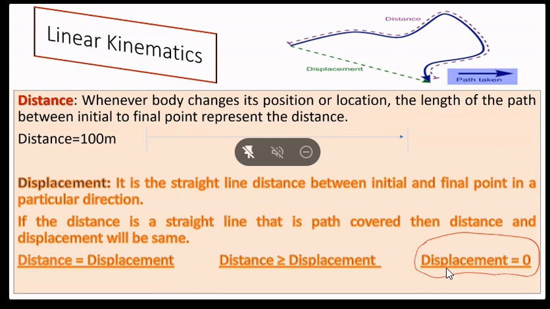Hari, do you know the situation over here when this will happen? Sir, please tell displacement once more. Hari, you understood the first situation, distance is equal to displacement. You understood that. Yes, sir. The second one you understood, distance is more than or equal to displacement. Yes, sir. Now the third situation is displacement is equal to 0.